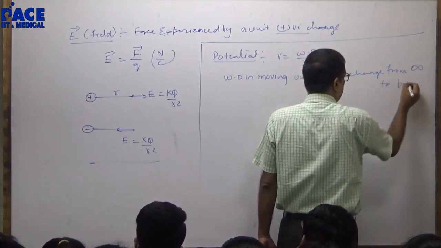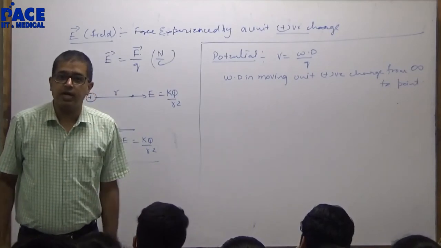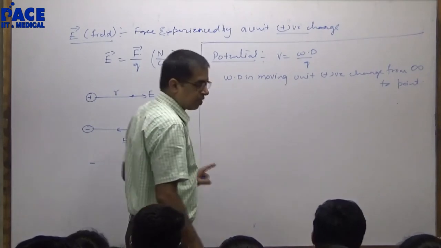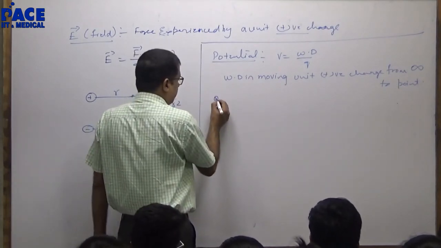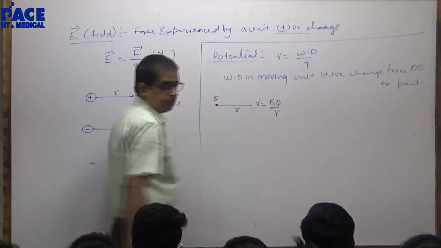In gravity it was work done in moving a unit mass. Here it is unit charge. So if I have got capital Q here, potential is kq by r.